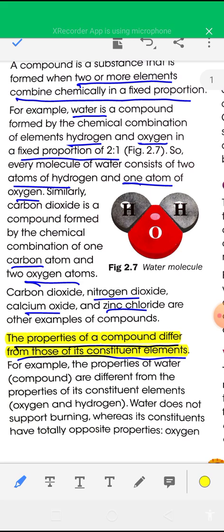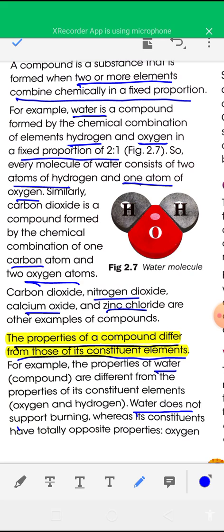For example, water. Water is a compound which consists of two hydrogen atoms and one oxygen atom. So water is formed by combination of hydrogen and oxygen. The constituents of water are hydrogen and oxygen, and the properties of water are different from the properties of hydrogen and oxygen.